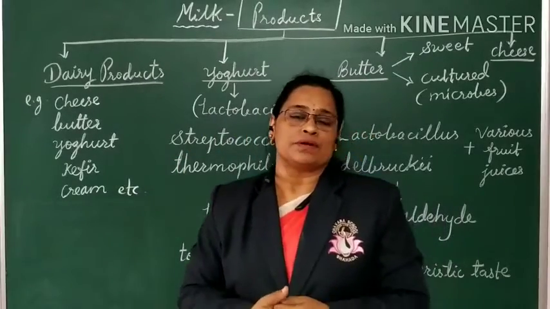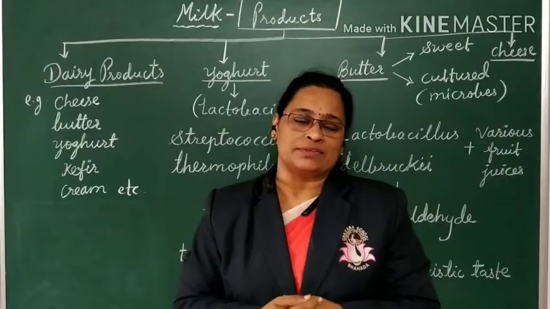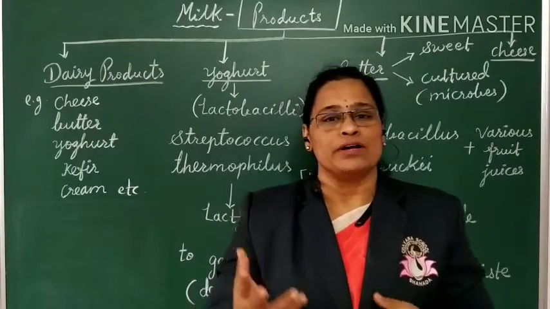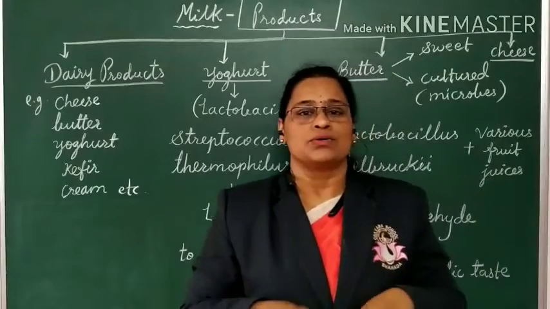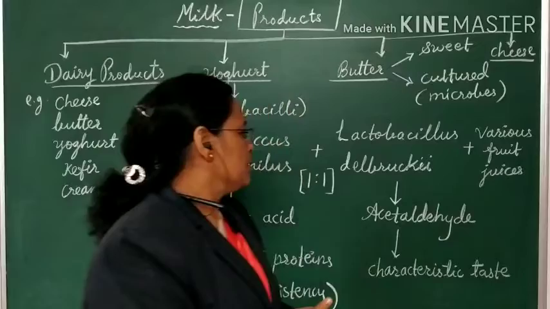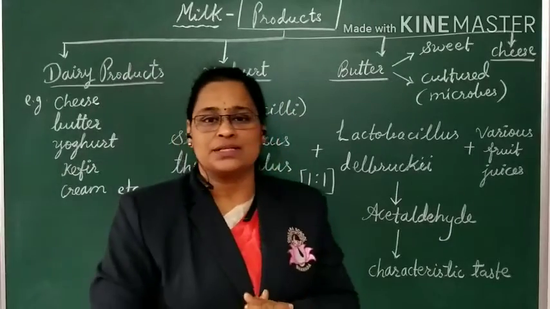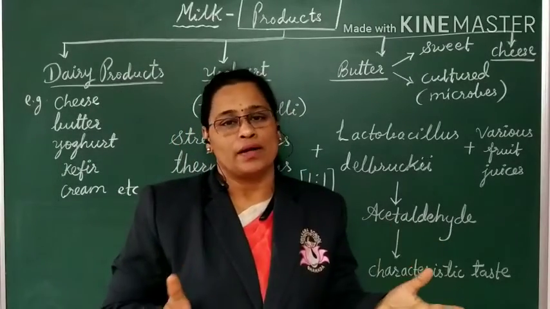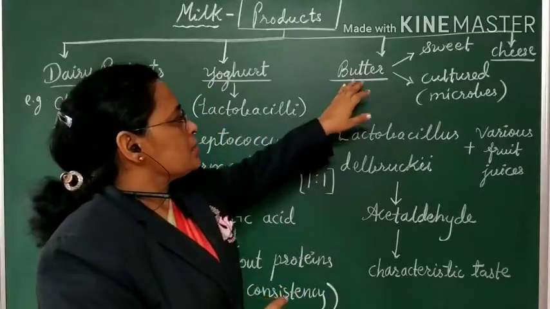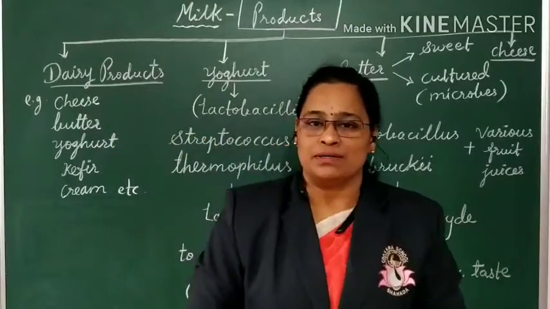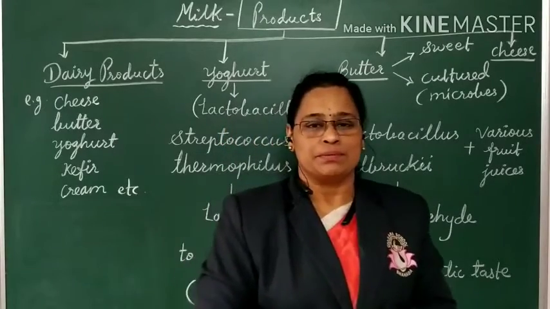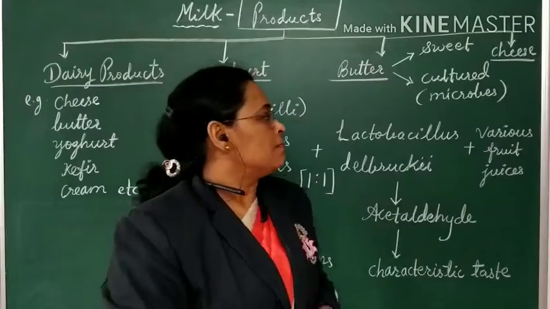The process of conversion of milk to yogurt starts with pasteurization. What is pasteurization? The milk is boiled first and then it is allowed to cool fast. That is called pasteurization. Pasteurization gives better products in the industries. That is the main step. Then next is butter. Two types of butter are seen, sweet butter and cultured butter. Cultured butter is usually prepared in the industries with the help of microbes.